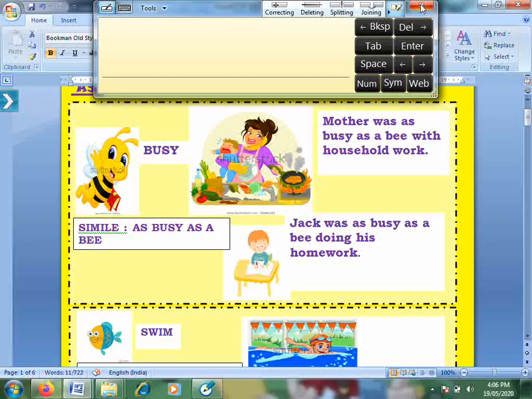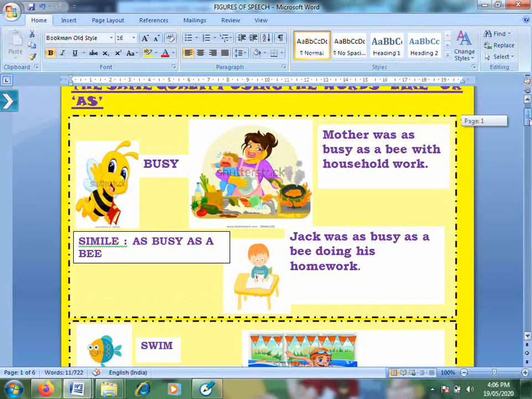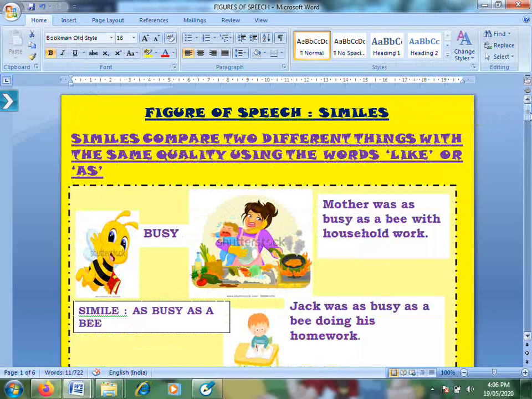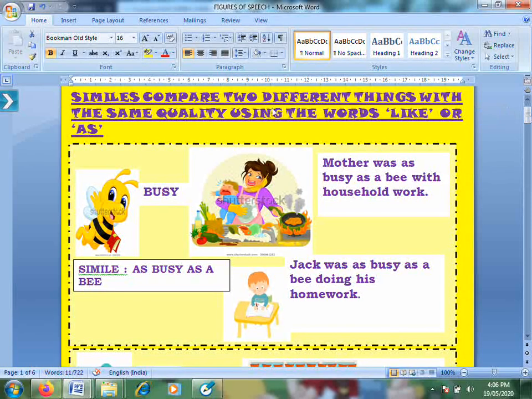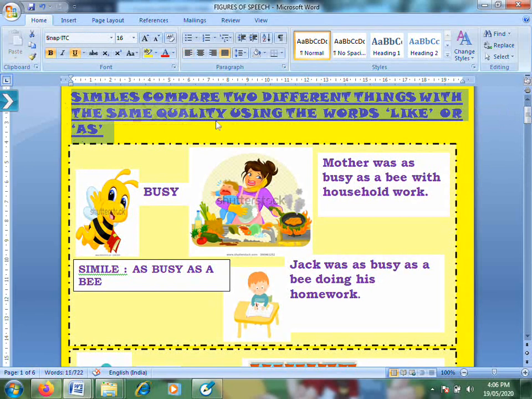Similes that we had learned before. These are your notes, children. This is something I want you to take down in your books. All right, you don't have to make any dictionary, but please take it down. So, similes compare two different things with the same quality using the words like or as.